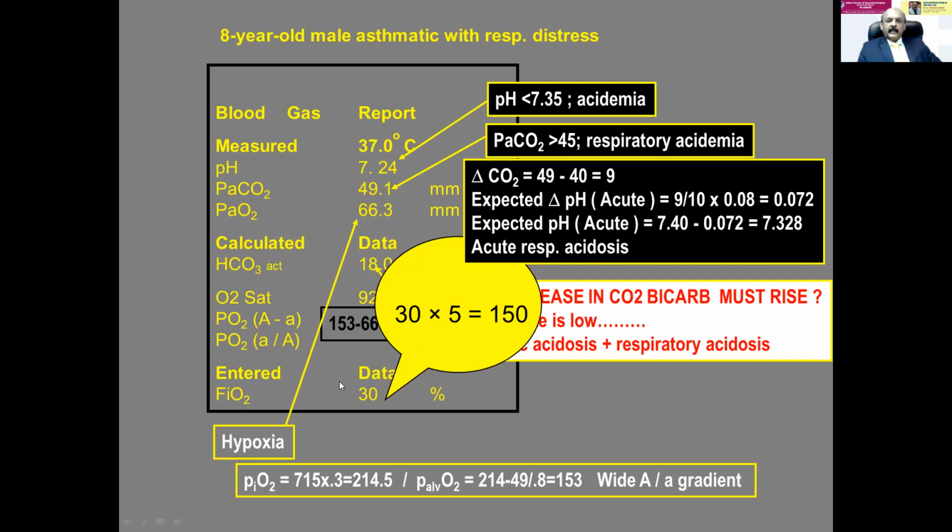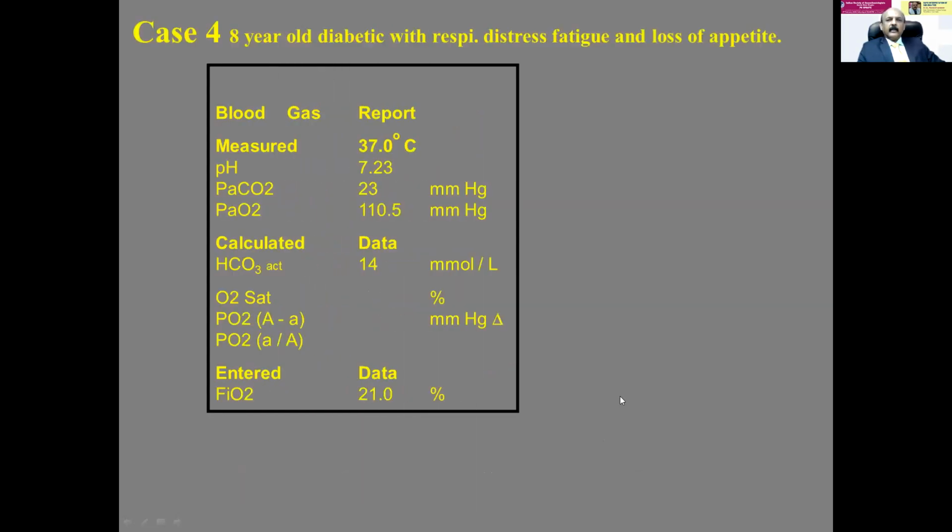So here, why has this 153 come? It is 760 minus 45, times 0.3, FiO2 is 30. So 214.5. So it is 214 minus 49, PaCO2 divided by 0.8, it is 153. So that 153 minus 66. So there is a wide alveolar arterial oxygen difference. So there is an oxygenation failure also.